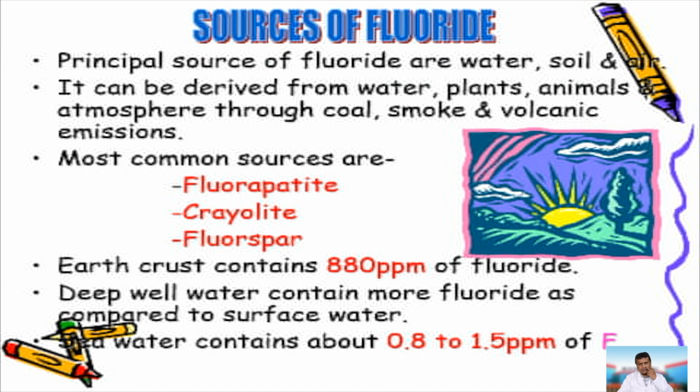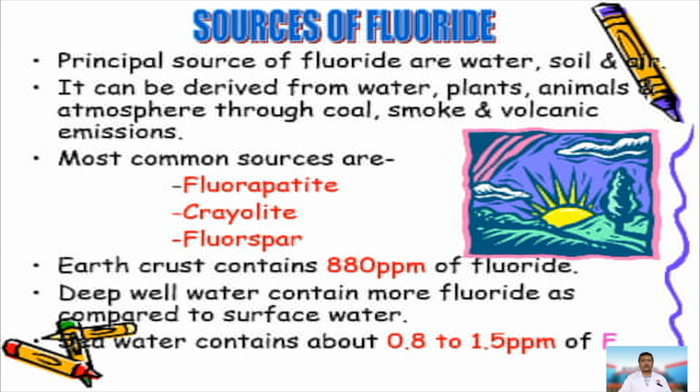The principal source of fluoride, how we humans can absorb or consume fluoride, is from the water, the soil, and air. That means the water that we drink and the food that we eat are all responsible for fluoride. Sometimes fluoride can even be there in the air, which is inhaled through the lungs and absorbed into the body. It can be derived from water, plants, and animals through the atmosphere of coal, smoke, volcanic emissions.